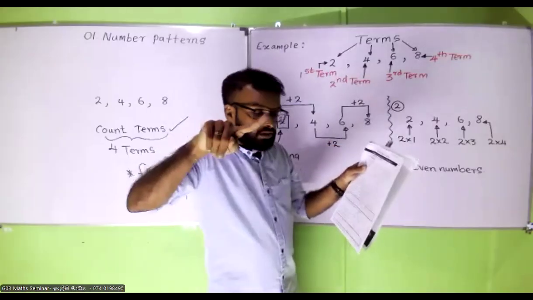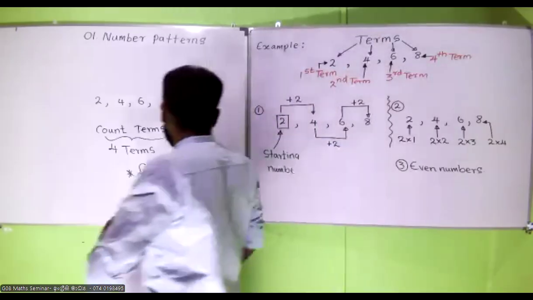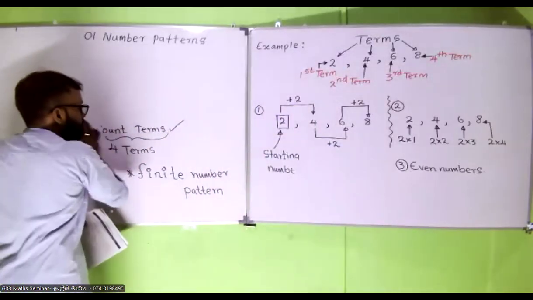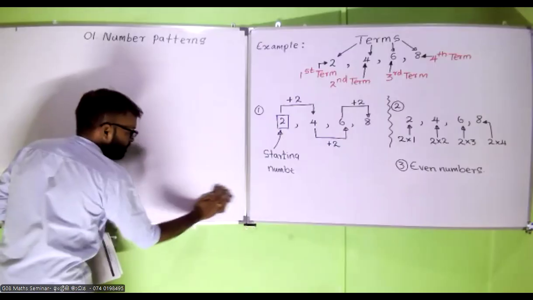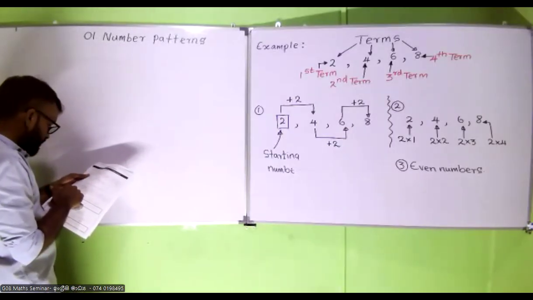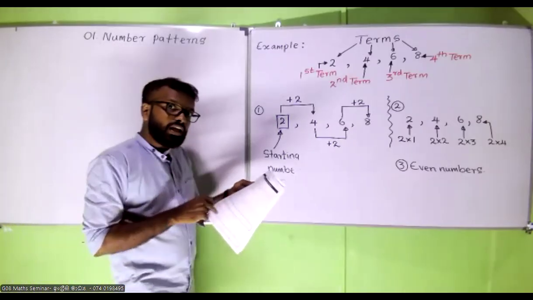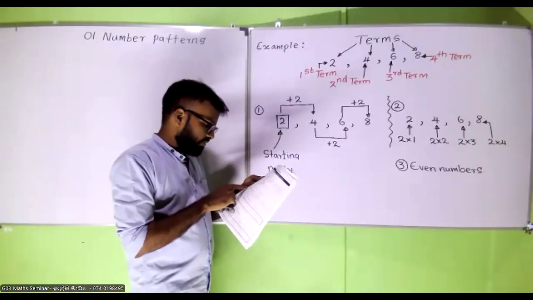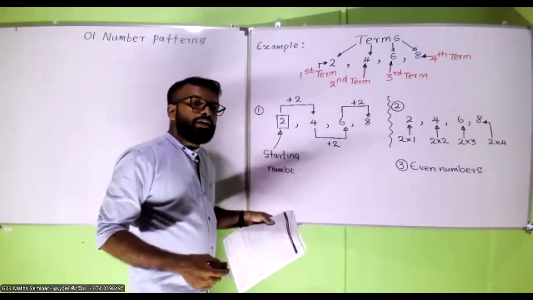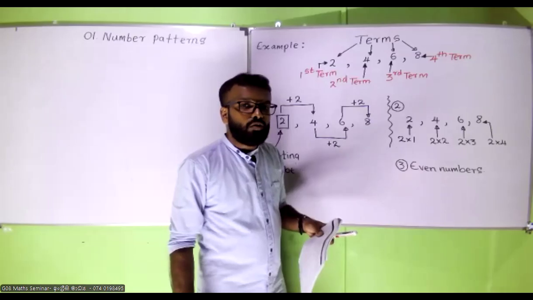So inside the box, let's write. Sir, what is the answer for the seventh one? 1, 2, 3, 4, 5, 6, 7. Seventh one. How many terms are there, Chirath? How many terms? 4 terms.